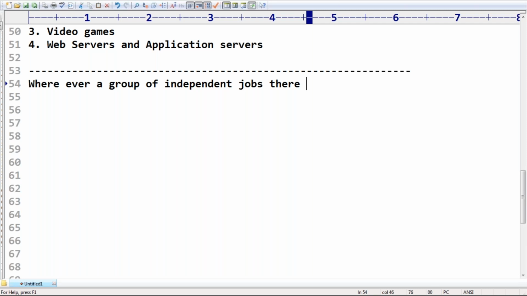That concept is multi-threading, or multitasking. Clear? So I hope you got the basic idea: multi-threading means doing several things simultaneously.